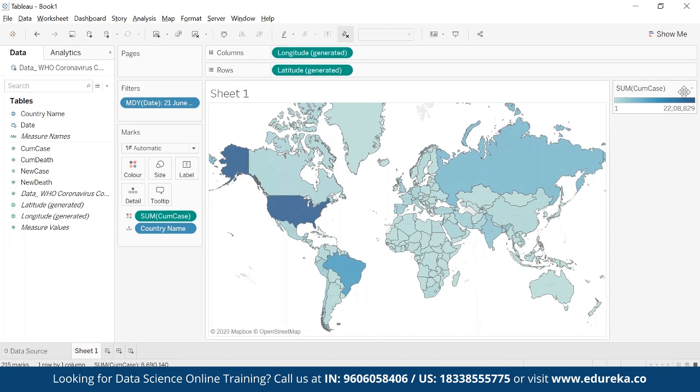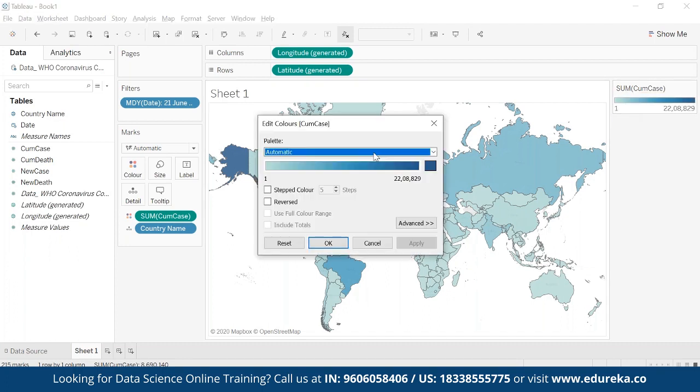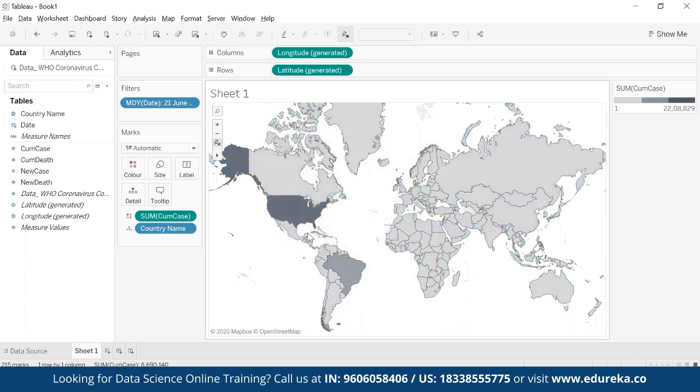I can modify the color as well. Let's say I'm interested in some darker type of color. So let me go with the gray and apply. And again, I will set the step size. Let's say I want 3 steps. So this is like the worst impacted country because of the maximum cases.